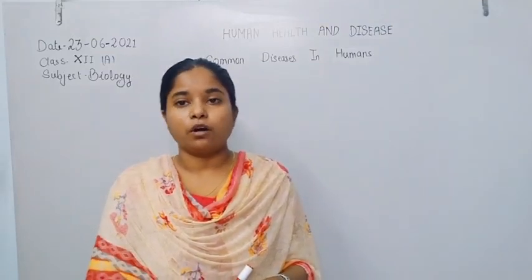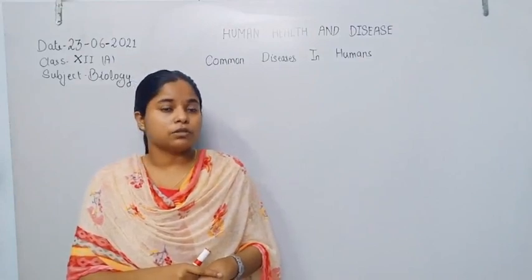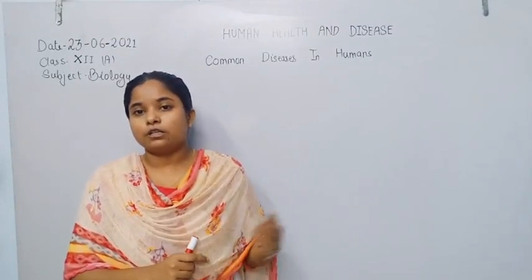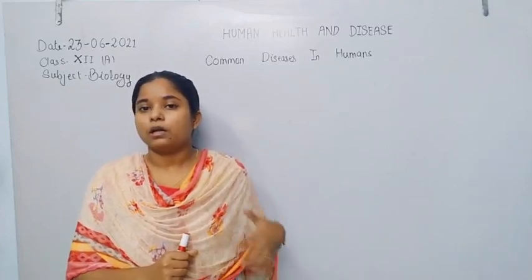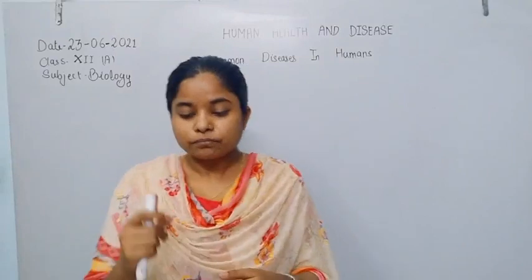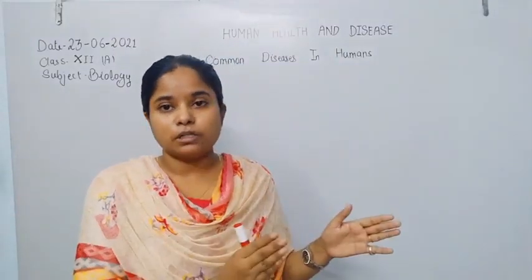Plasmodium completes its life cycle in two hosts. In the primary host, they reproduce by asexual reproduction, and in the secondary host, the female Anopheles mosquito, they reproduce by sexual reproduction. Finally they get stored in the salivary gland.